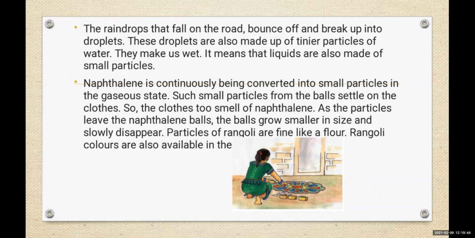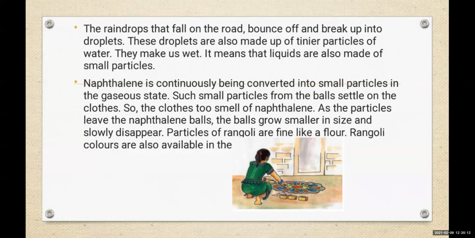Now, naphthalene is continuously being converted into small particles. What is this naphthalene ball? Does anybody know the naphthalene ball? White color balls are there. You keep them in the cupboard or in a bed sheet. Ask your mother, what is a naphthalene ball? She will also show you the naphthalene ball.